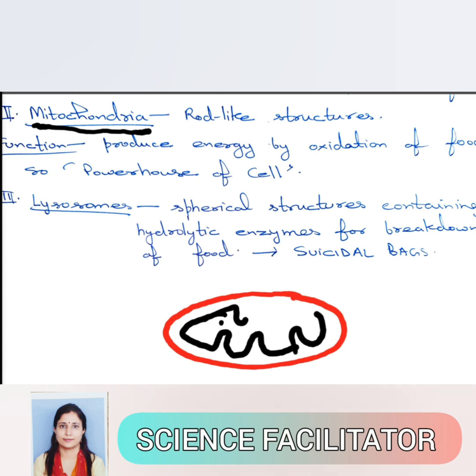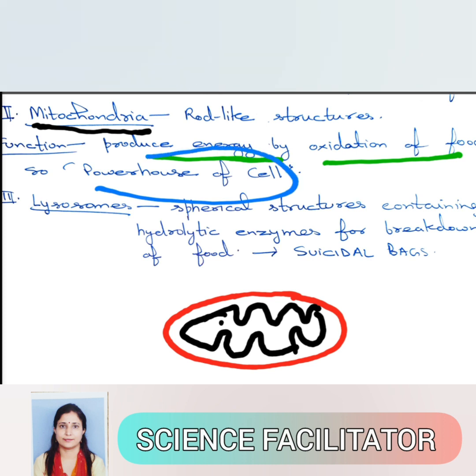So mitochondria look like this if you see them in the microscope. They will help to produce energy by oxidation of food. As they are providing energy, they are known as the powerhouse of the cell. So the question can be like that, name the powerhouse of the cell, then we will write mitochondria.